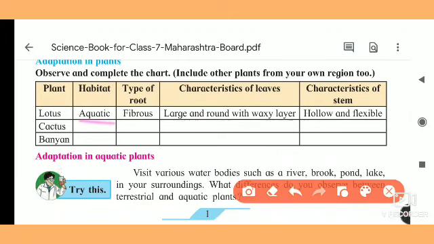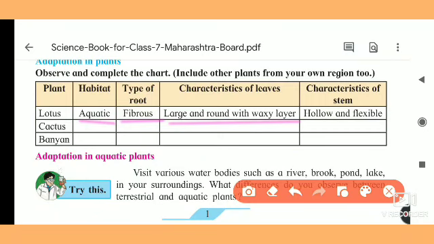How are the roots? Roots are fibrous, meaning they look like fibers. What is the characteristic of the leaf? If you see the lotus leaves, they are large and round with a waxy layer.